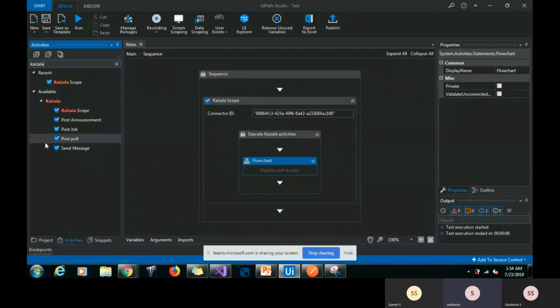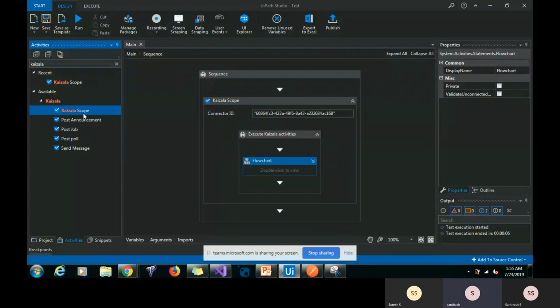Here, Kaizala scope is the base for other activities to perform. Kaizala scope helps you to connect UiPath with the Kaizala app. For connecting UiPath to the Kaizala app, we need connector ID, connector secret, and refresh token. This can be created by creating connector in Kaizala app.